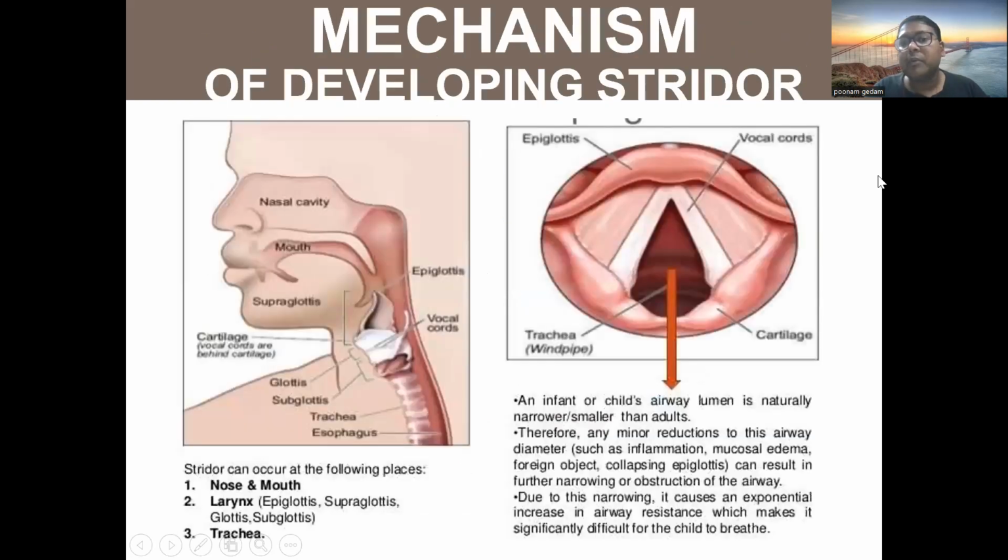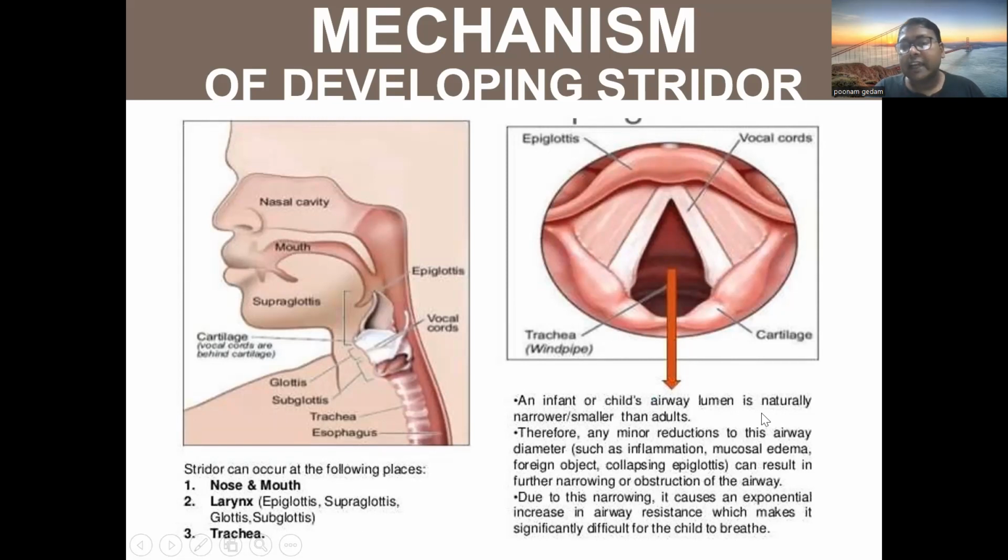So, what is the mechanism of development of the stridor? Stridor can occur at the following places. We have already discussed this in the previous 2-3 slides. It can be due to pathology in the nose and mouth. It can be due to the larynx. What are the sites in the larynx where this can happen? Epiglottis, supraglottis, glottis, or subglottis. It can happen in the trachea. In this laryngoscopic picture, we can show that this is the epiglottis, this is the vocal cord, this is the trachea, and this is the cartilage. This is arytenoid, corniculate, cuneiform.